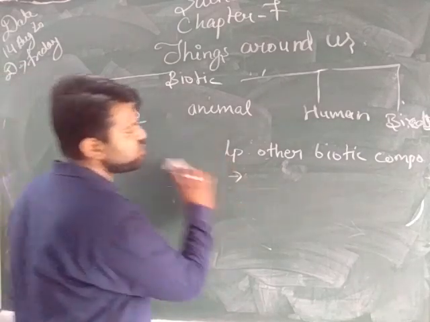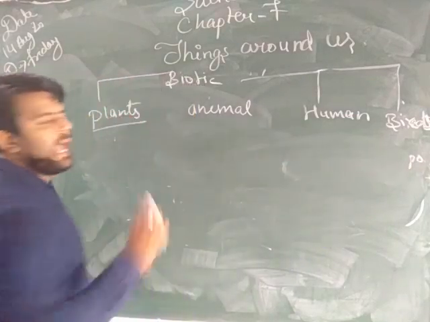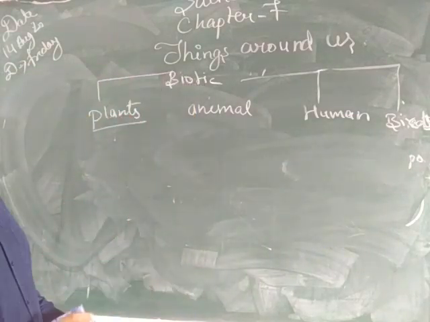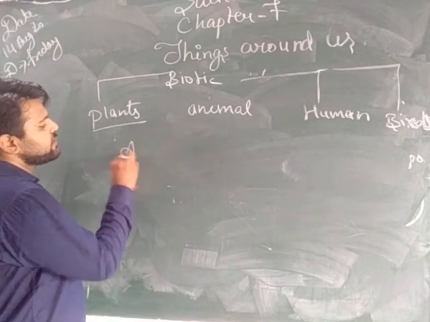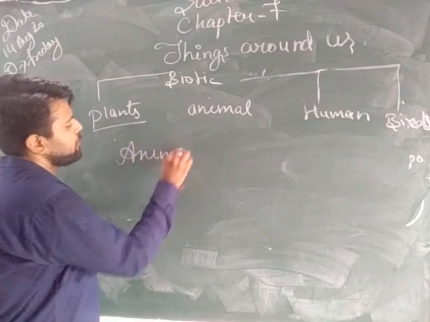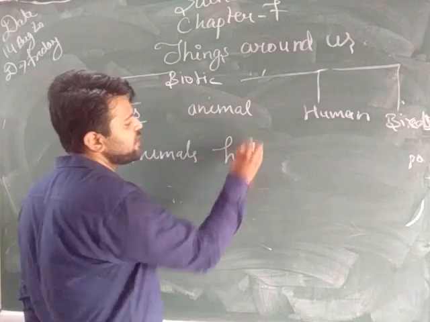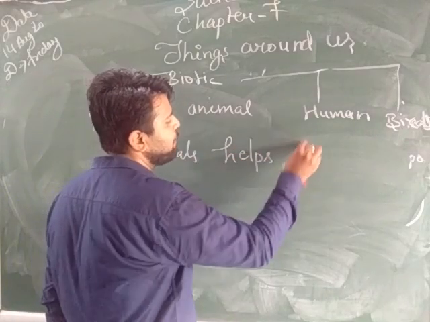So these are some of the ways plants help the biotic components. Now we will see how animals help the plant.